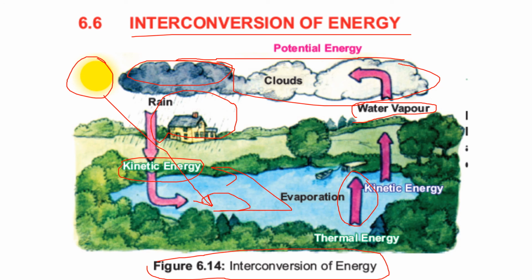And when this water is flowing, let's say there are some rocks, and the water is falling on the rocks, what happens, they will wash away the soil particles of the rock. And when the upper layer of the soil particles is removed with the help of water, we can say that it is soil erosion. So in this way, interconversion of energy is taking place in nature.